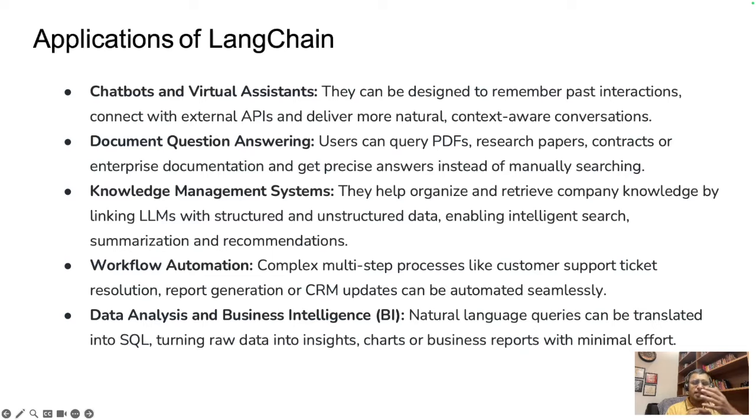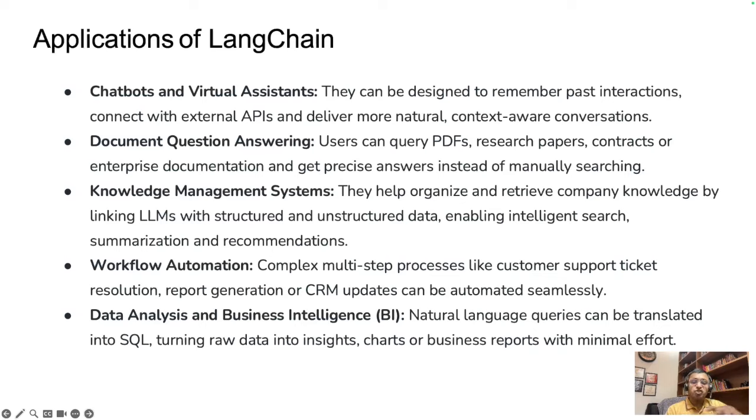For example, an employee could ask, what are our company's policies on remote work, and get a summarized answer instantly. The system looks into those policies, gets the data out, summarizes it in the output of your choice, and provides it to the user with a reference to that particular policy.